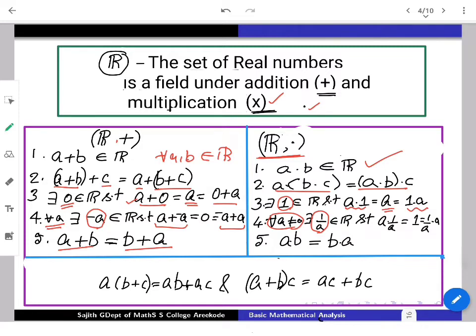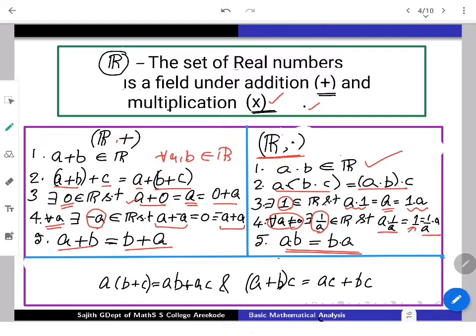So 1 by a is the element such that a times 1 by a, and 1 by a times a, will take you to the multiplicative identity 1. So the inverse of non-zero elements is guaranteed. That's the only difference here. Additionally, order is immaterial, which says that ab is the same as ba.